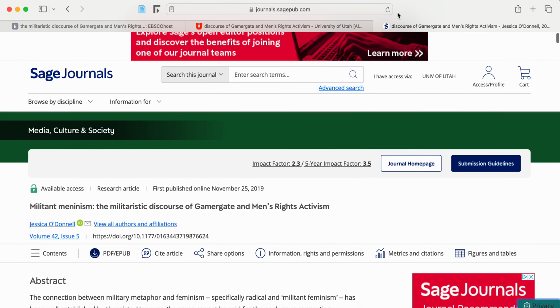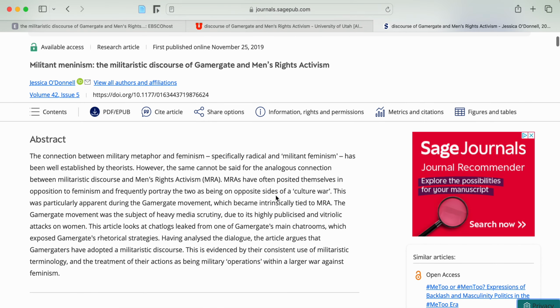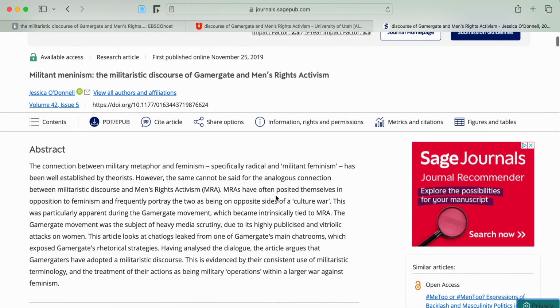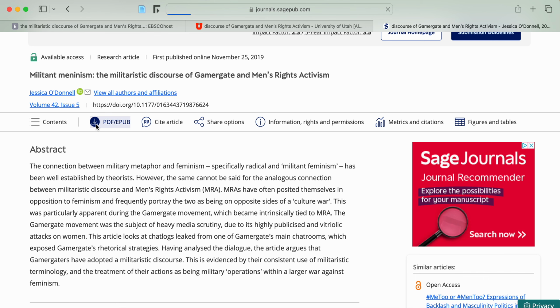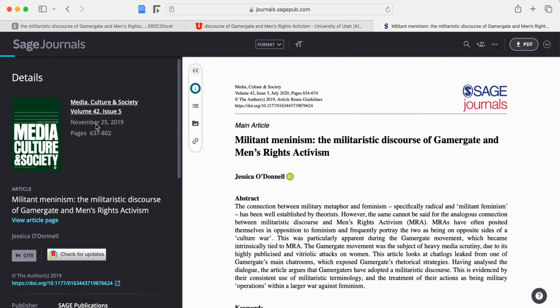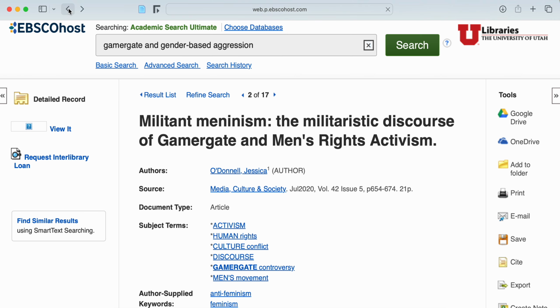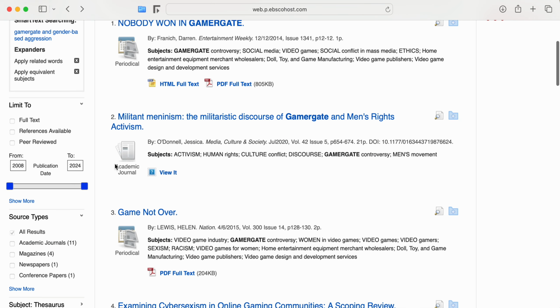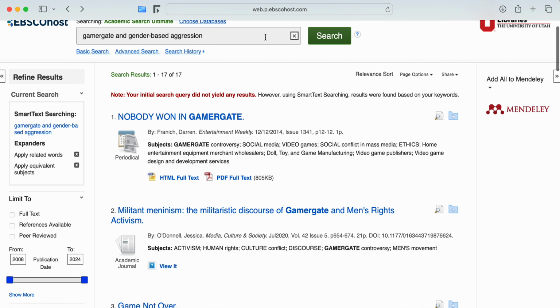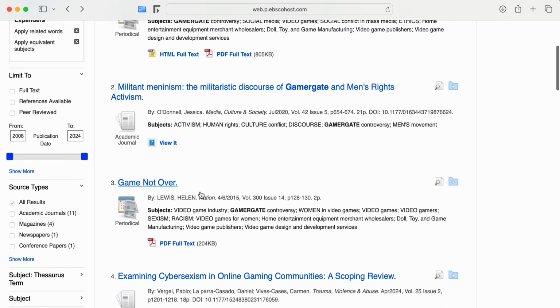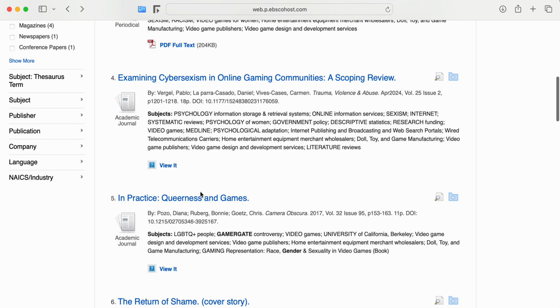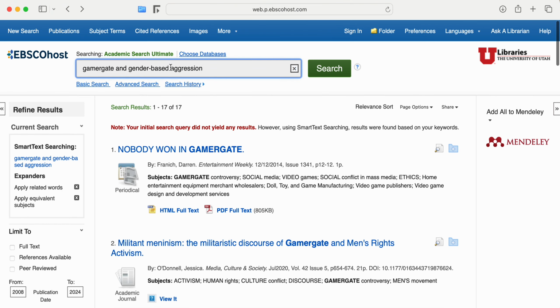So there's one that's potentially useful. And let's see what we can do with this one. Are we able to download it? We are. Okay, so I'm going to download this PDF and I will send it to you. But in the meantime, let's go back to our database results that are giant for some reason. All right, so instead of gender-based aggression, I'm wondering if we could find some other terminology to capture that. But I feel like that's a really great way to capture it.